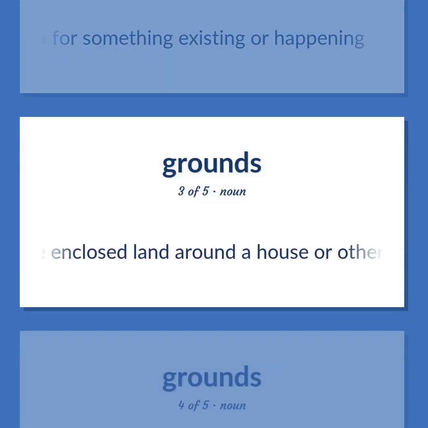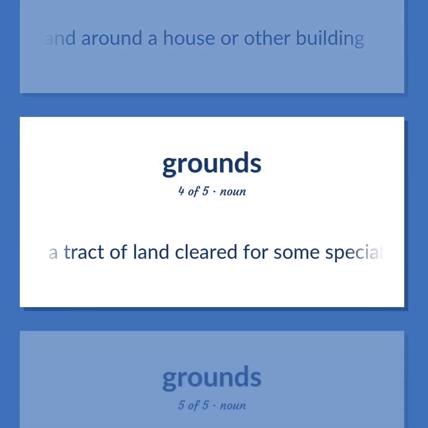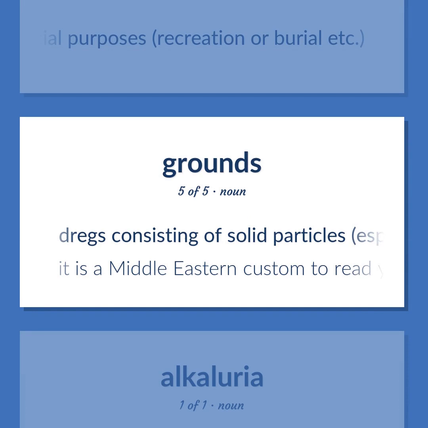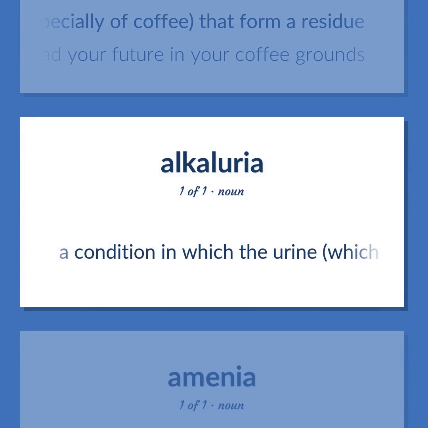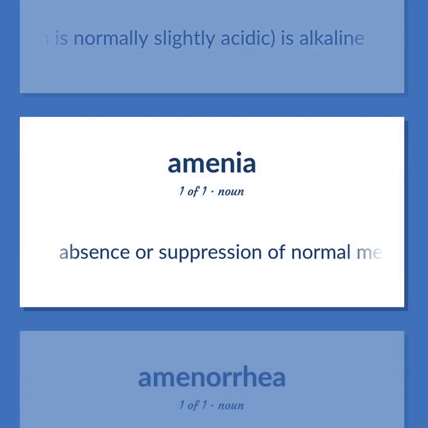The enclosed land around a house or other building. A tract of land cleared for some special purposes, recreation or burial, etc. Dregs consisting of solid particles, especially of coffee, that form a residue. It is a Middle Eastern custom to read your future in your coffee grounds. A condition in which the urine, which is normally slightly acidic, is alkaline. Absence or suppression of normal menstrual flow.